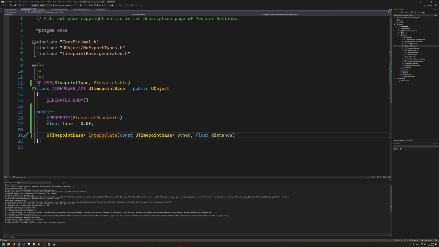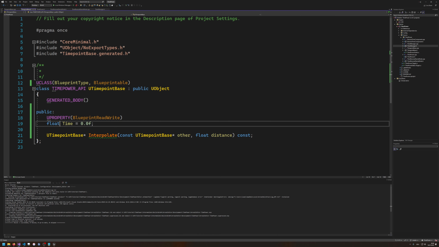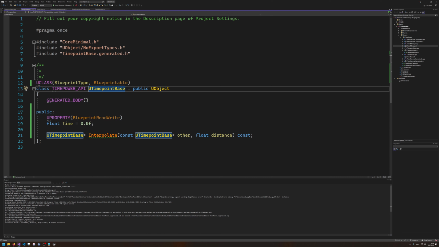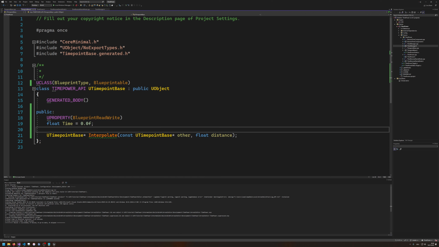If you don't need to do something with any of these members, be it the member here or a member in a parent class, it's good to have const there. But it's going to remove a lot of issues if you remove it. So we've got to get rid of that.